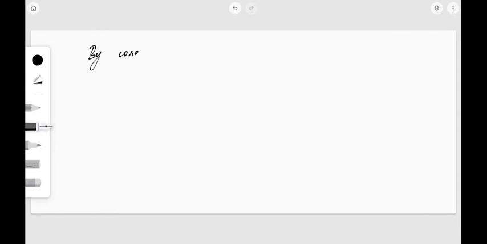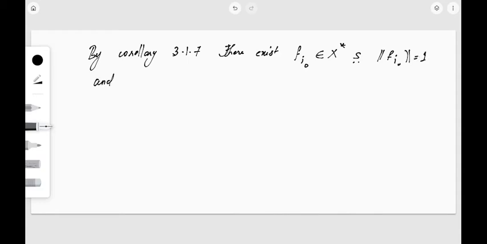So by corollary 3.1.7, there exists f_i dot, because I'm corresponding to i dot, that's fine, which is an element of X star, that is, it is a linear functional such that its norm is equal to 1, and f_i dot acting on L_i dot will give us 0, and f_i dot acting on x_i dot will be the distance.